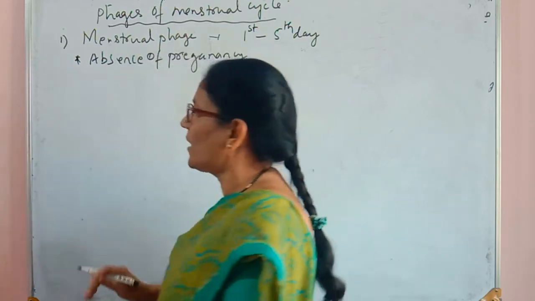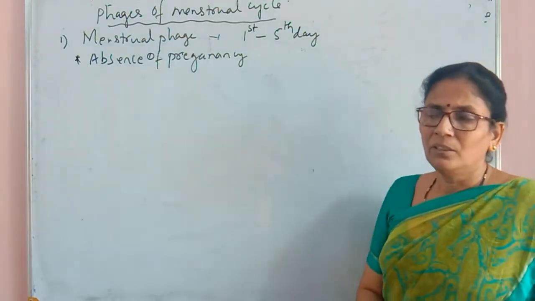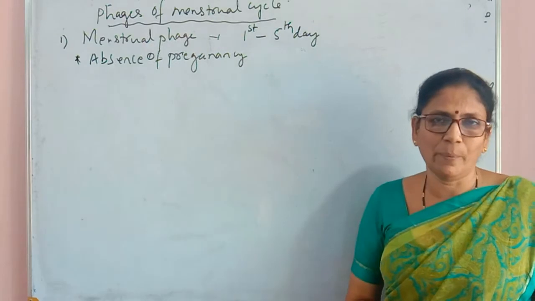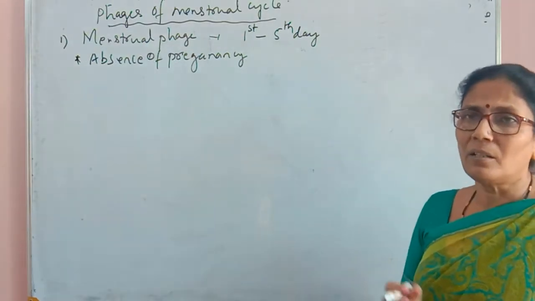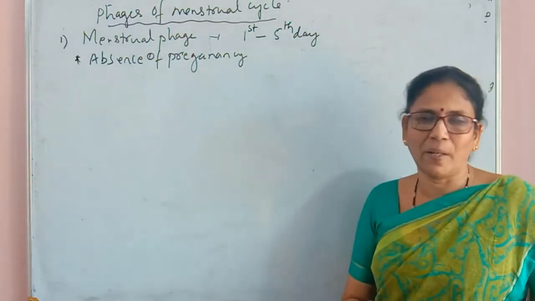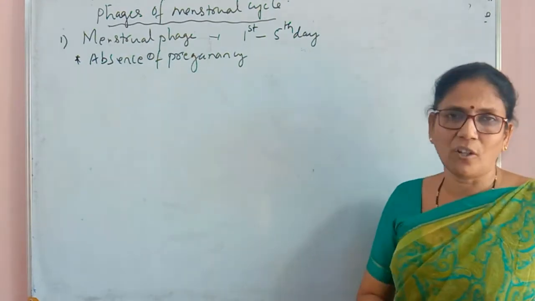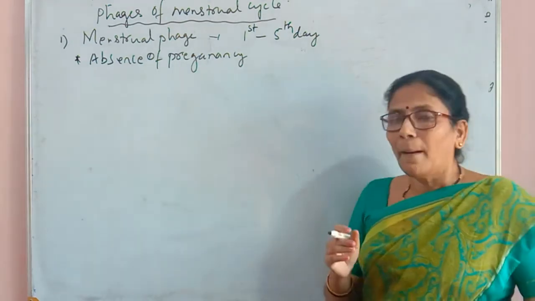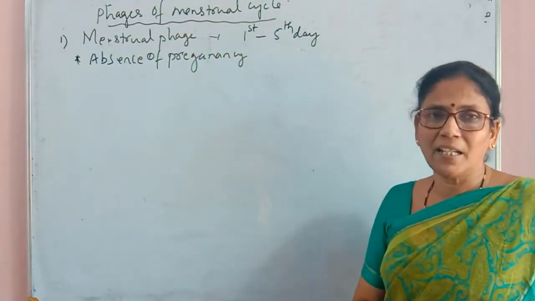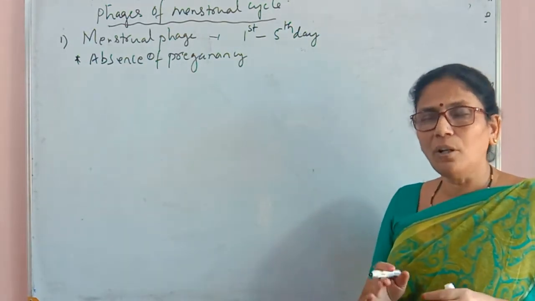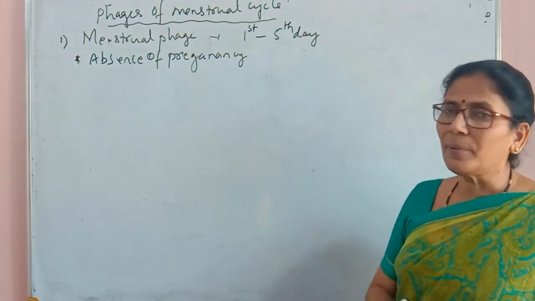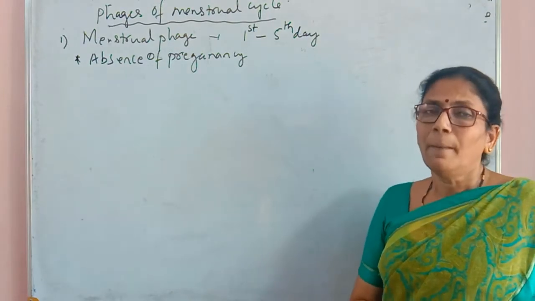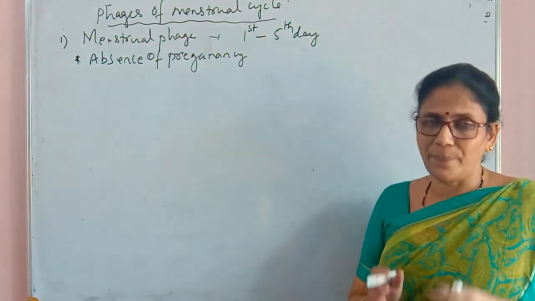It means if the egg is fertilized, it starts developing into an embryo. That period we call the gestation period or pregnancy period. If the woman is in the gestation period, menstruation is not there, or the menstrual phase is not seen. And the appearance of the menstrual cycle indicates that there is no pregnancy. But sometimes, during stress or poor health conditions also, the menstrual cycle is absent.